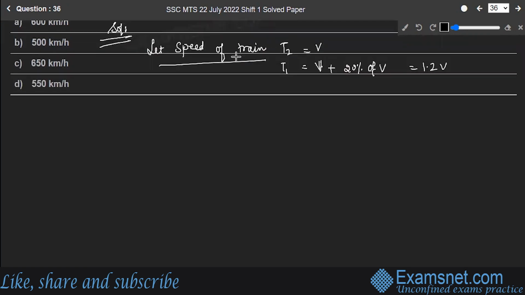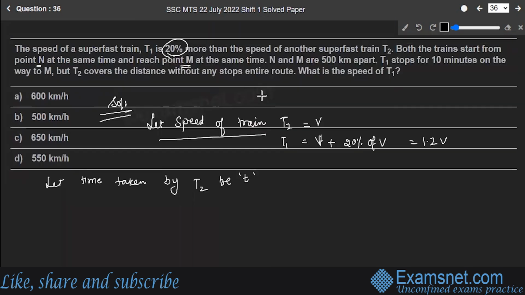Next, let the time taken by train T2 be T. Then what will be the time taken by train T1? It says T1 stops for 10 minutes on the way to M, right? So the time taken by T1 will be 10 minutes less, so that means T minus 10 upon 60.